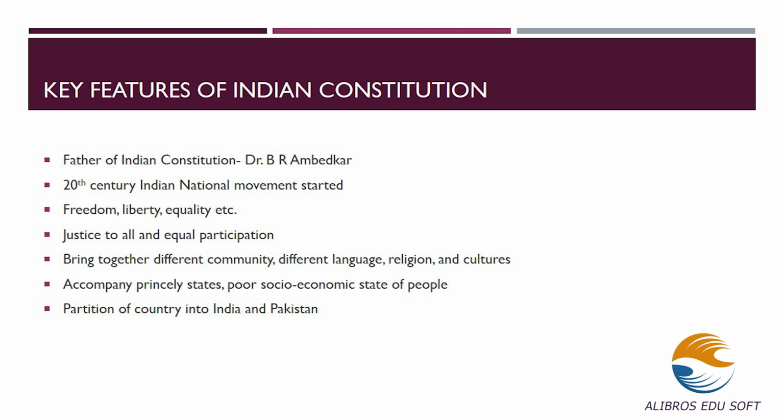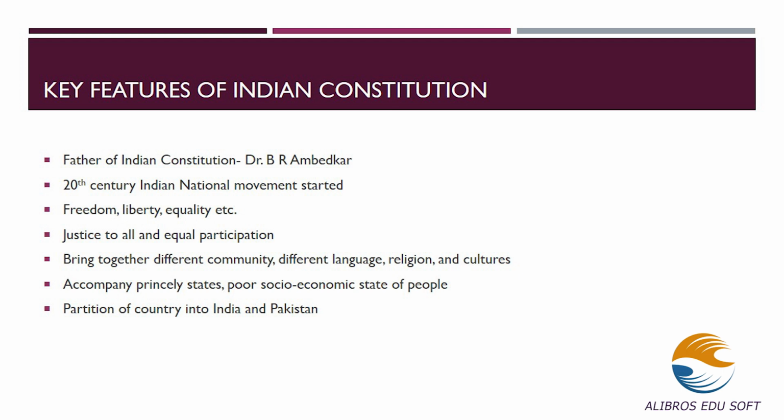One of the main dilemmas during the formation of the Indian Constitution was that different communities, languages, religions and cultures all had to be incorporated. Bringing them together was a basic problem.